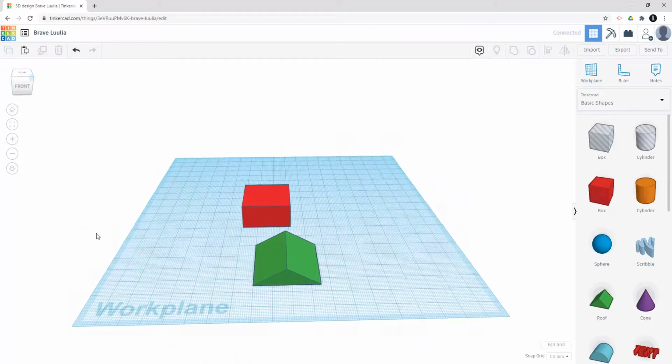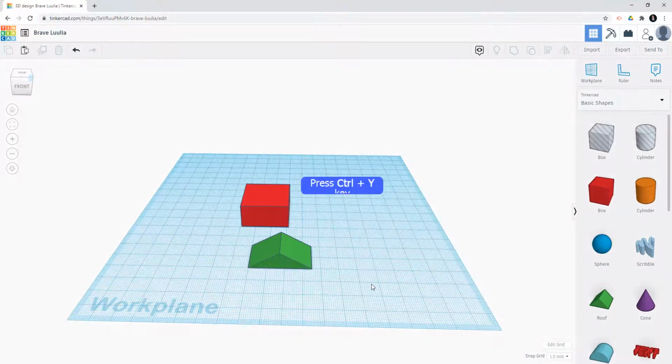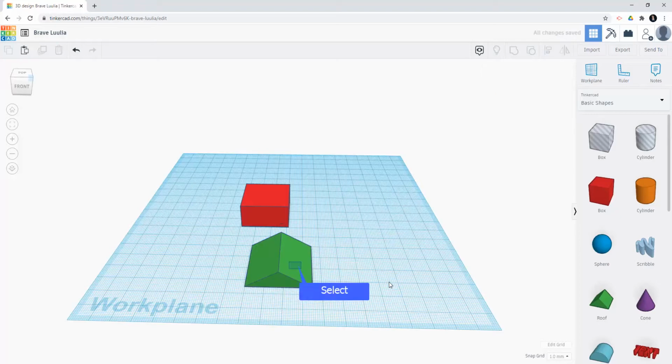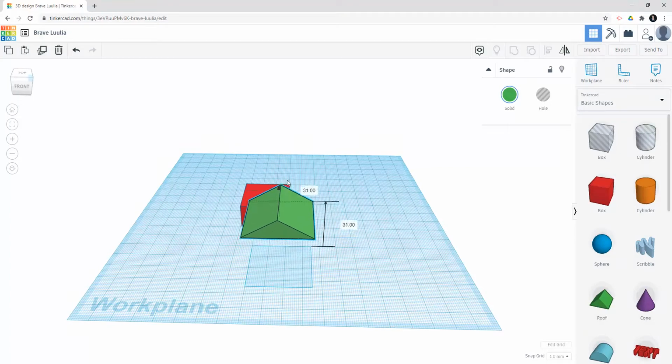Next, now you need to put the roof on top of the house. To do so, click on the roof, and then you will see there is a little point that looks like a cone or a triangle in black color. Click on the cone and then drag it up. Then you will see that you now should be able to change the level of the roof.